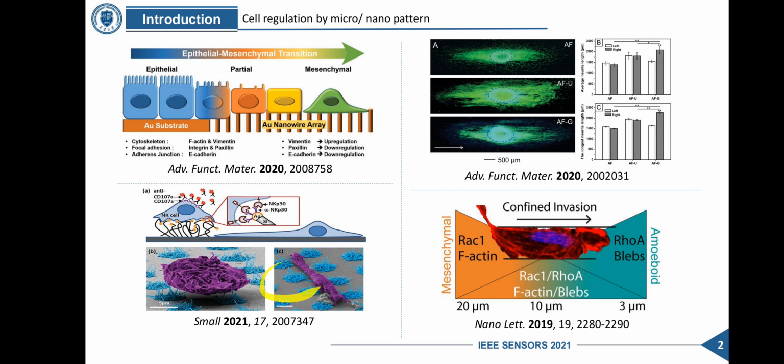Nanovirus islands could stimulate natural killer cells to enhance their cytotoxicity. Nanofibers can guide the nerve cell and promote neural extension. And the narrow microchannel can induce EMT gradually. These phenomena show that cellular behavior can be regulated by micro or nano patterns.